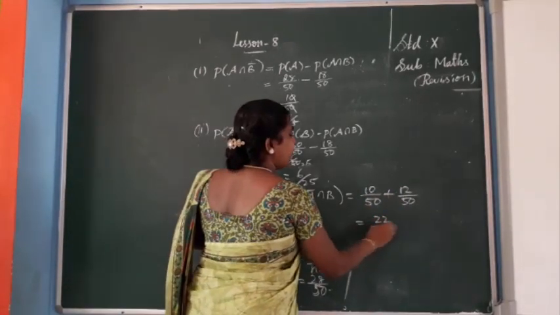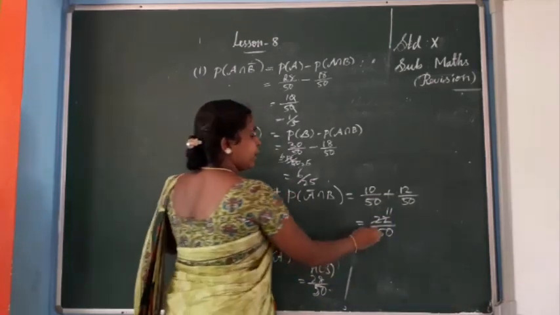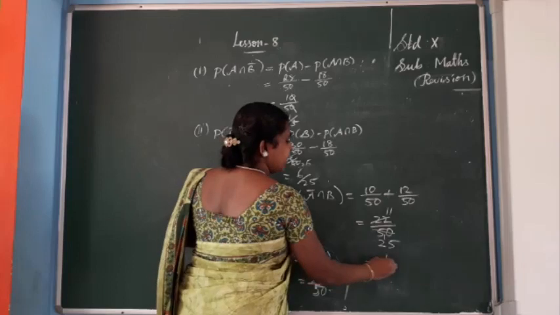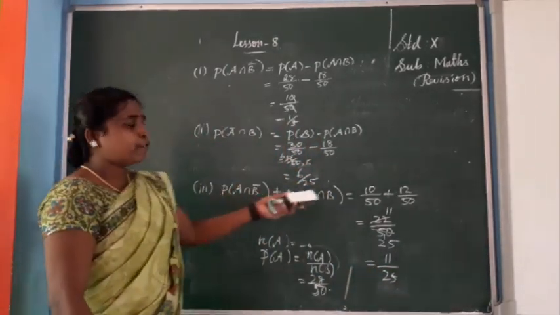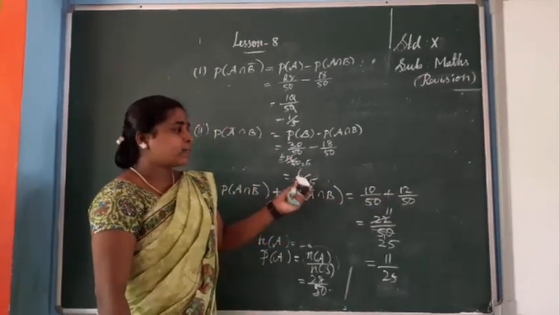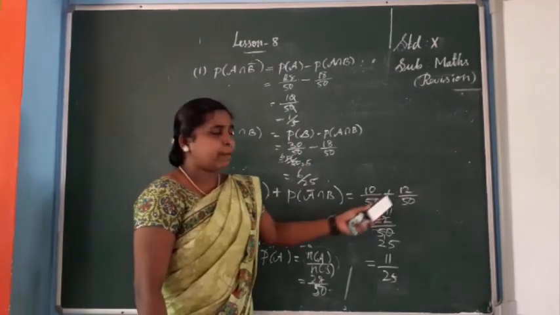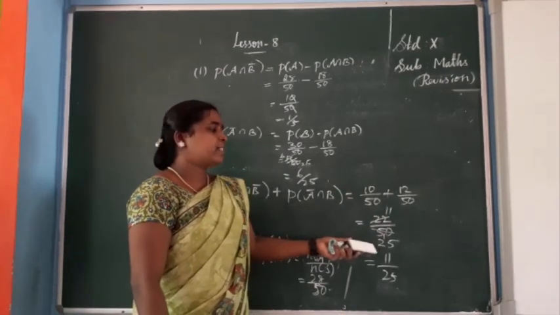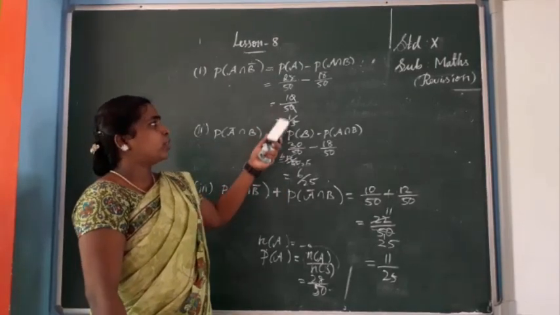So 22 by 50. Simplify: 1 two is 2, 1 two is 2, here 2 twos are 4, remaining 1 ten, 5 twos are 10. So the value is 11 by 25. This is the answer. Instead of 10 by 50 you can write 1 by 5, and instead of 12 by 50 you can write 6 by 25. But then we would have to take the LCM. Here the denominators are the same, so no need to take the LCM. Just add the numerators and simplify. That's why I selected it. You can take any value, both are the same.